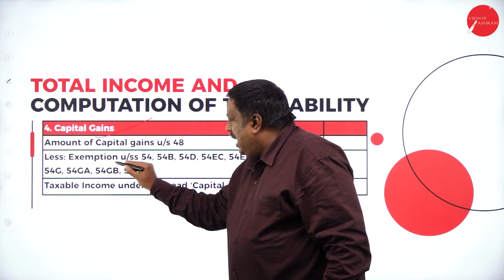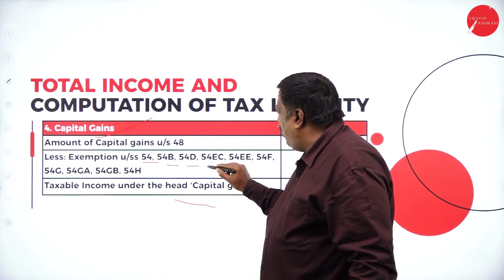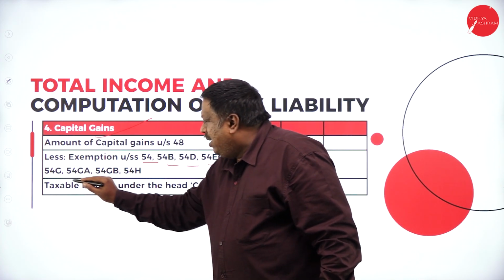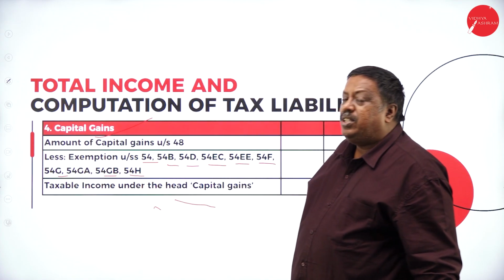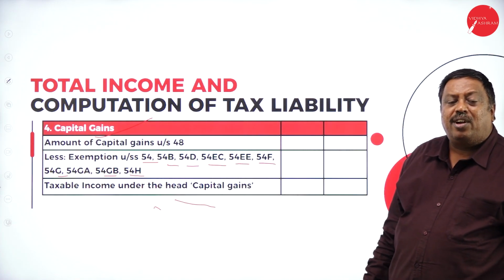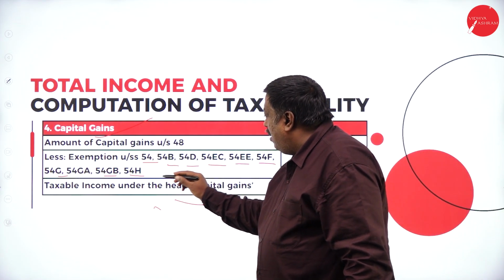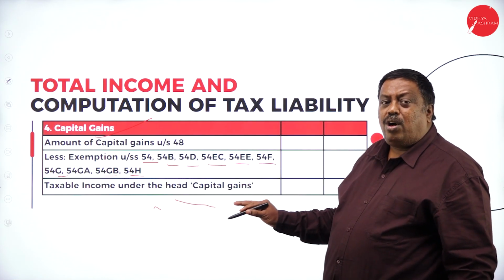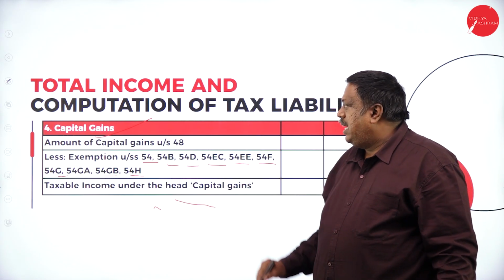The exemptions are there under section 54, 54B, 54D, 54EC, 54EE, 54F, 54G, 54GA, 54GB, 54H, which are the benefits given to the assessee. And the remaining amount is taxable under the head of capital gains. This concept we are going to discuss in depth in our chapter on income from capital gains.